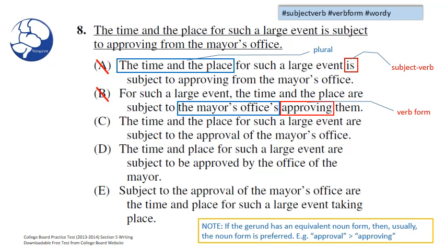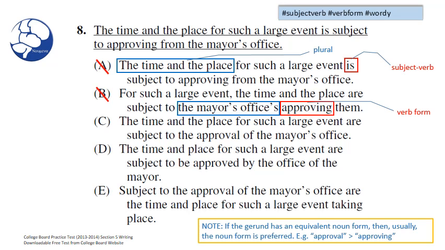Now let's take a look at C. The time and the place for such a large event are subject to the approval of the mayor's office. In C, we have the time and the place, a compound noun that's plural, with a verb that matches, are. We also see that they fixed the gerund form to its noun form, approval. So we'll keep C for now.